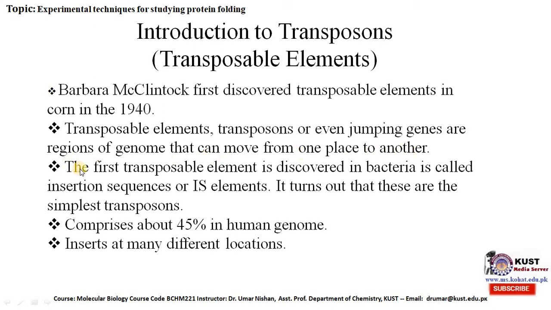The first transposable elements discovered in bacteria are called insertion sequences or IS elements. It turns out that these are the simplest transposons, comprising about 45% of the human genome, and insert at many different locations.